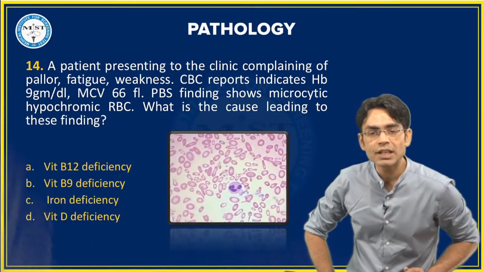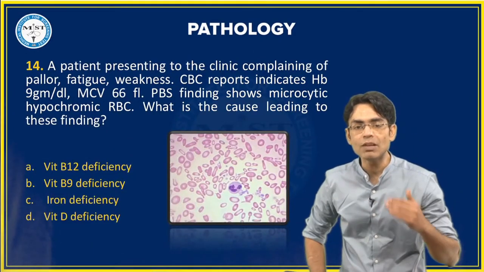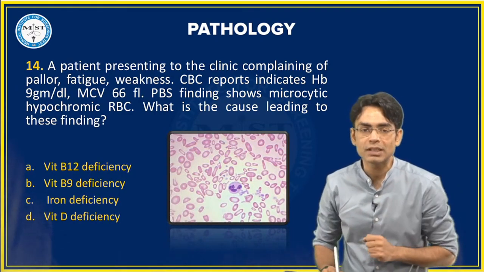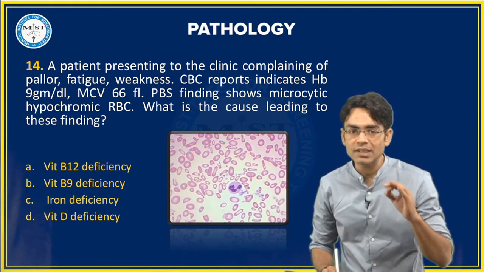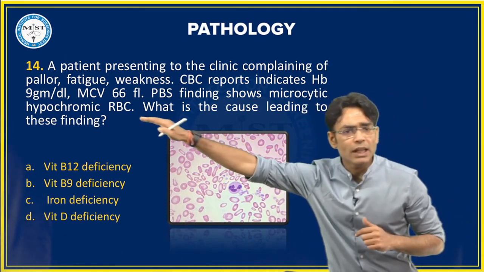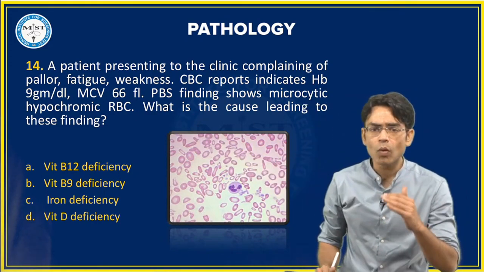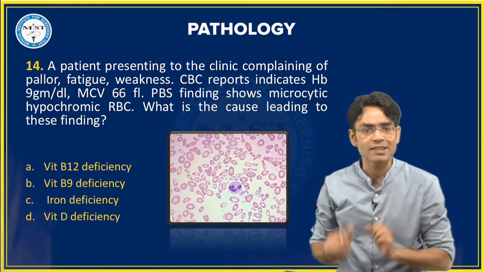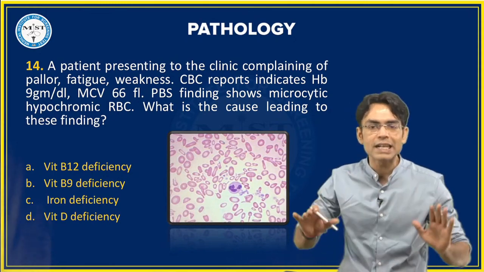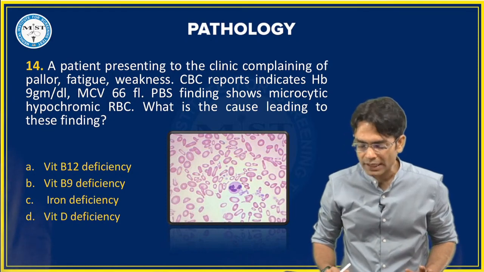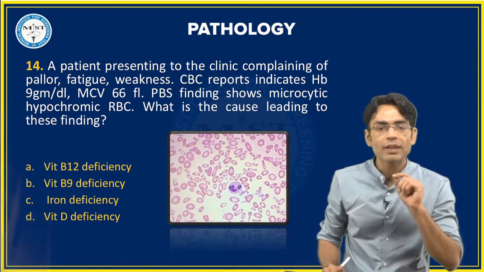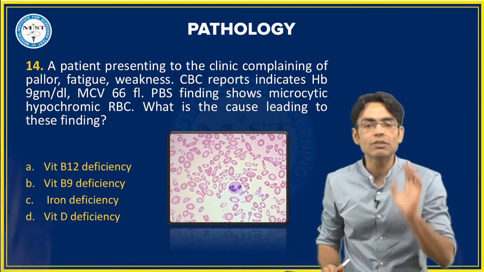Let's go. A patient presenting to the clinic complaining of pallor, fatigue, weakness. CBC reports indicate hemoglobin to be 9 gram per deciliter. MCV is 66 femtoliters. So hemoglobin is also going down. Even the MCV is going down because the normal volume of the RBC is 80 to 100. We are getting 66. PBS finding shows microcytic hypochromic RBC. So the examiner is already telling you that these are small RBCs. What is the cause leading to these findings?